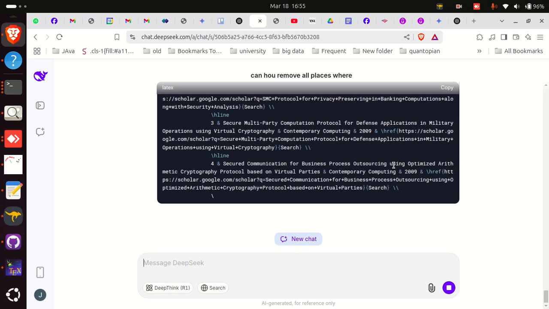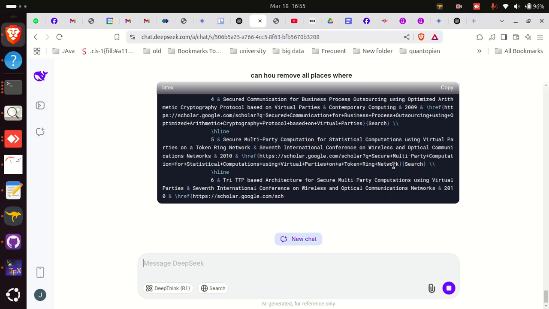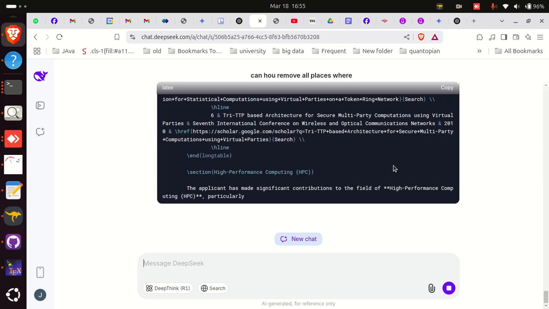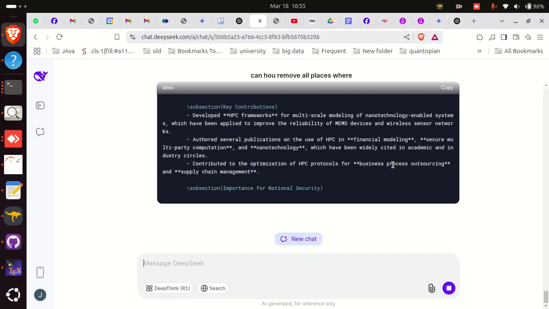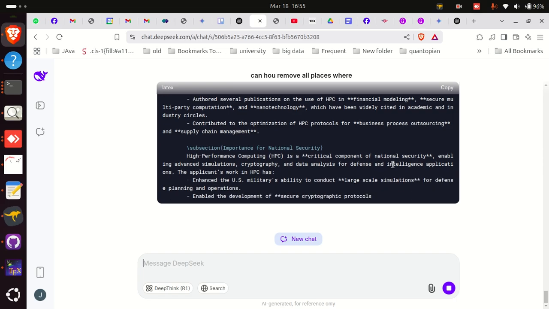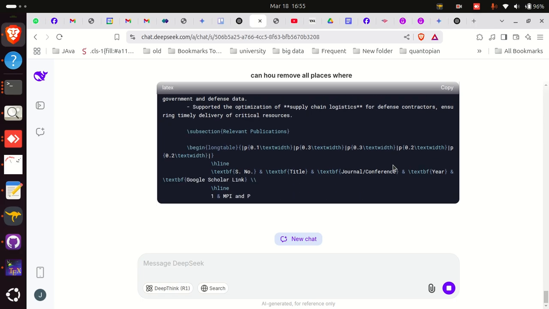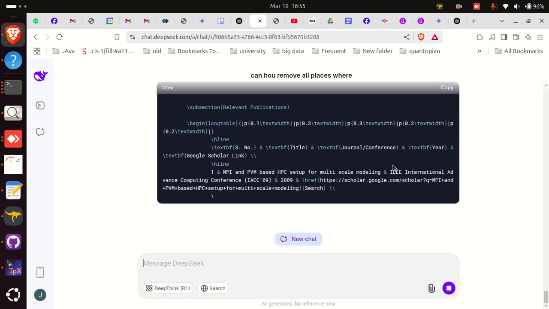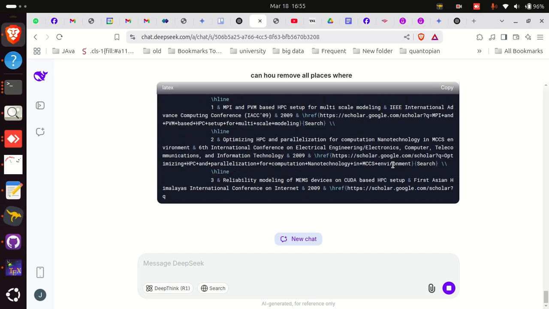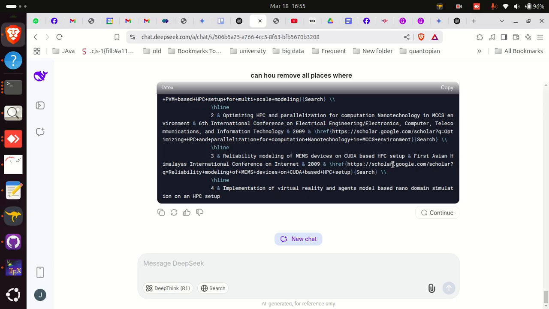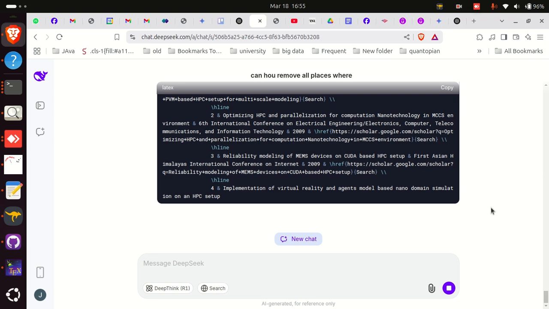And we can also write that all papers are available on Google Scholar and any kind of this information. We can just write a few words, and DeepSeek is going to add another section or anything that we want to add regarding that. So DeepSeek already added national reference. Now I'm going to ask DeepSeek after this one to add some links from the internet when it talks about national reference, especially from the government website. So we will be doing that, and we will see if DeepSeek can do that.